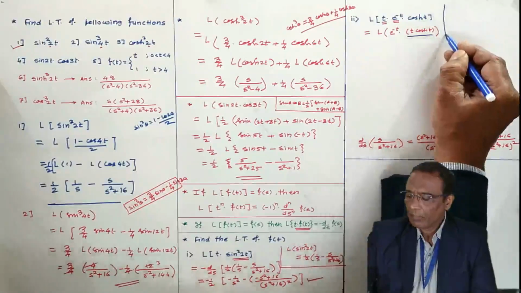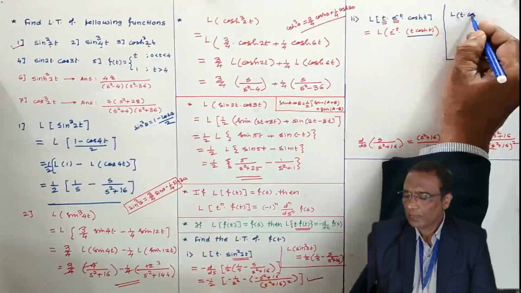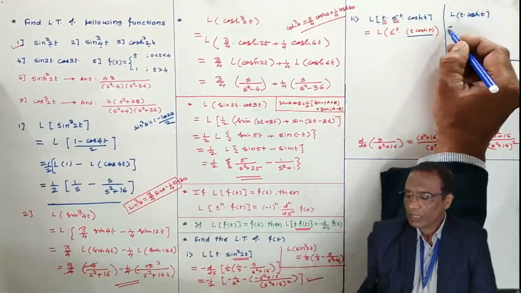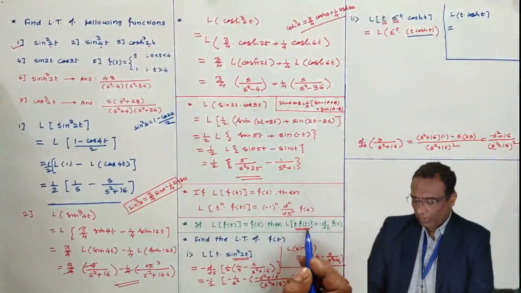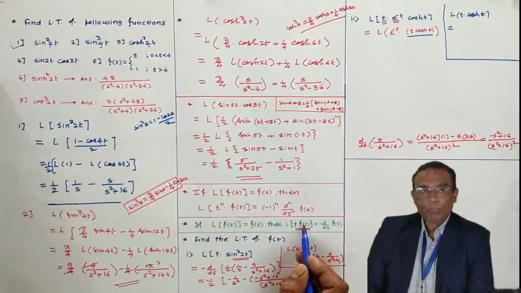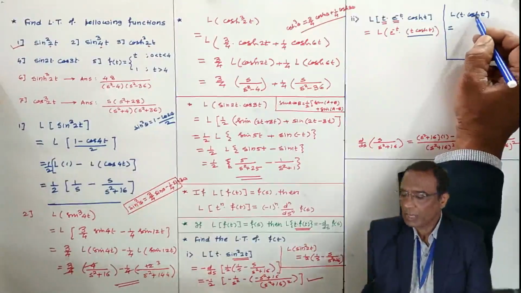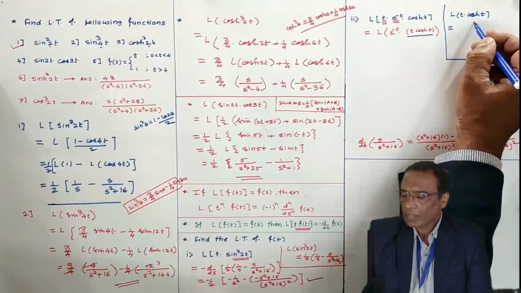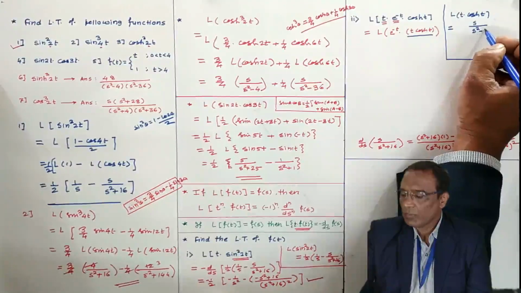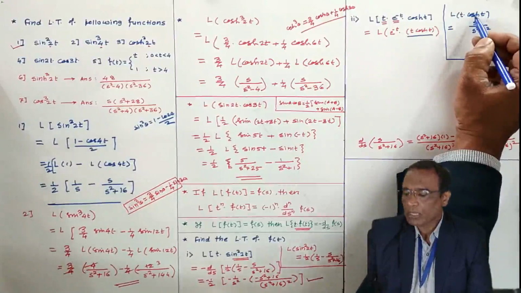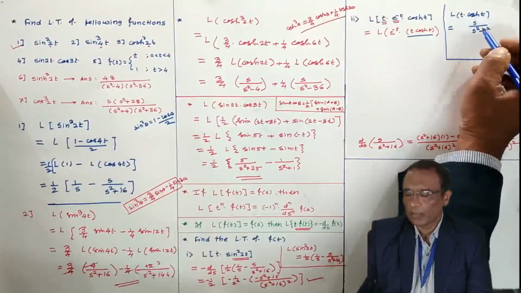For the shifting theorem, the Laplace transform of t cosh t is required. So separately, I am going to find the Laplace transform of t cosh t. The function is multiplied by t, therefore we can use the multiplication by t theorem. How is the theorem? Take the Laplace transform of the function other than t, which means the Laplace transform of cosh t. The Laplace of cosh 1t is s by s square minus 1 square.